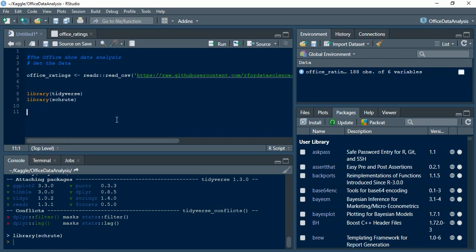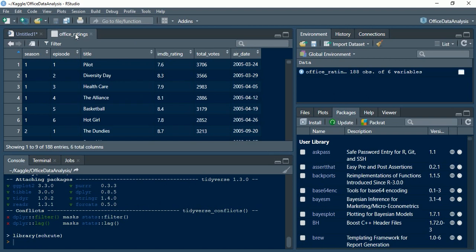So we are done with this, and we should do some data analysis now. Let's see what we actually want. Here we have IMDb ratings, and also we have the seasons.